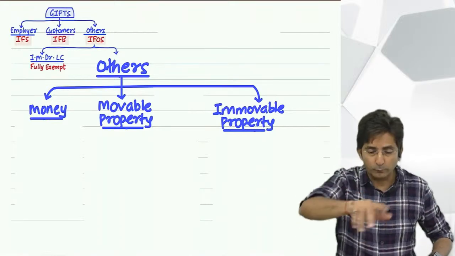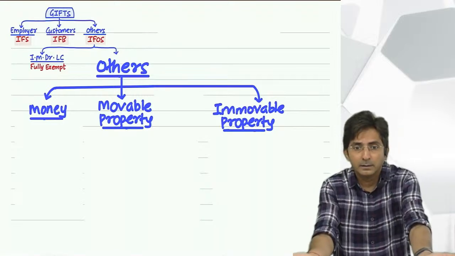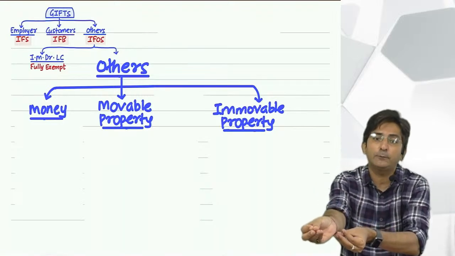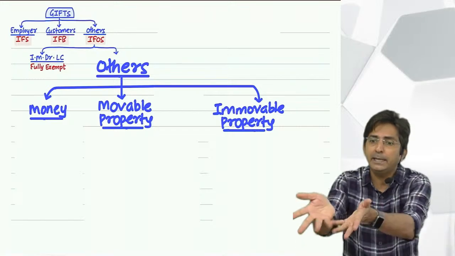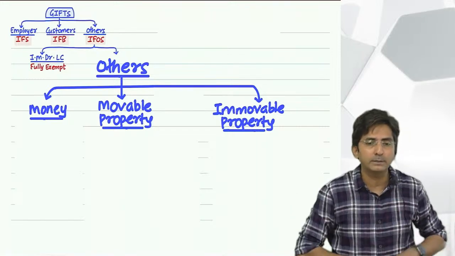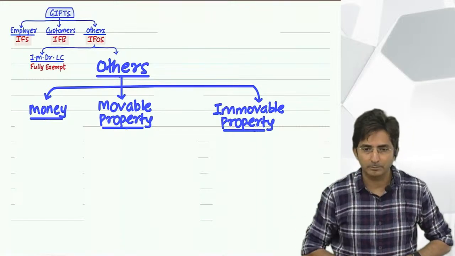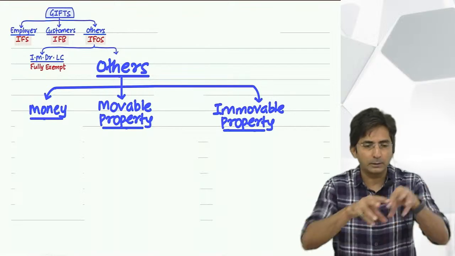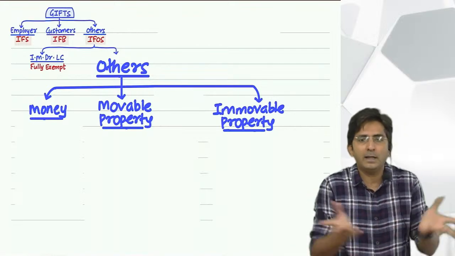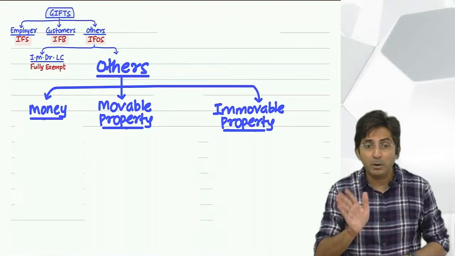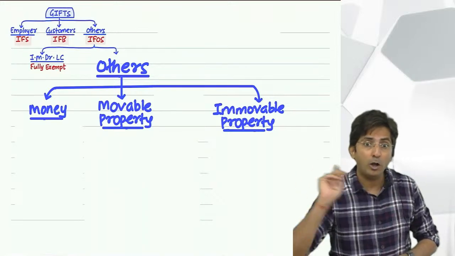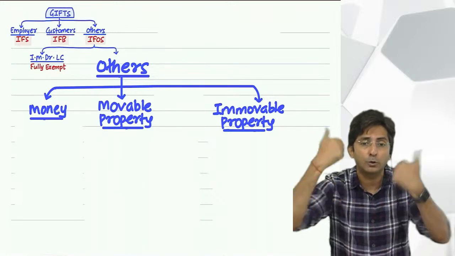So for me, students are my customers. If a student has given me CA Inter fees of 60,000, I will say he gave me a gift of 60,000. Let's assume fees is 40,000. Every fees of 40,000, 40,000, 40,000, I will say all are gifts. So it is not per person, it is from all people taken together how much you got.